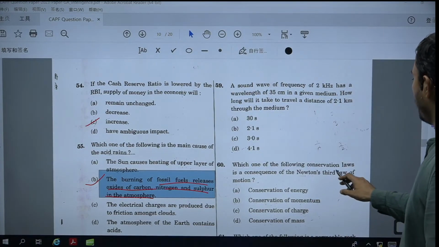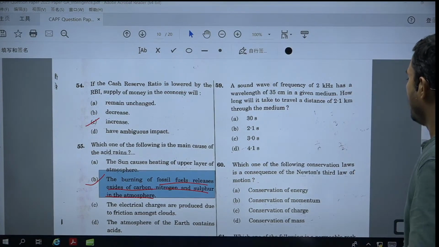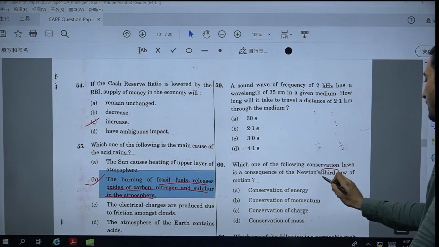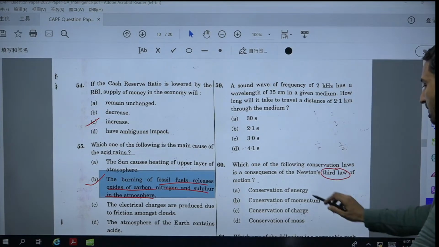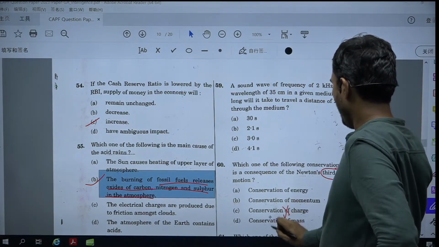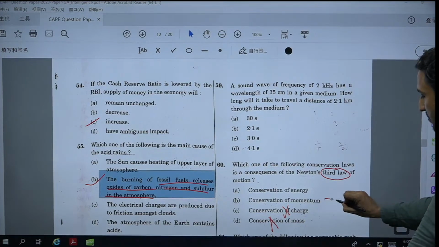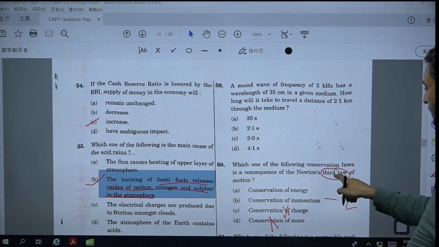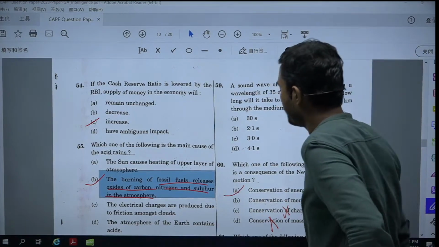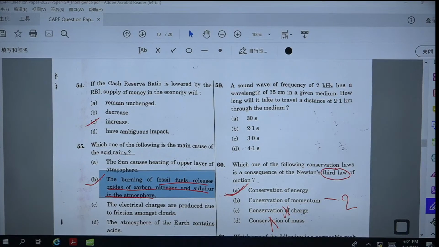Let's have another question. Which of the following conservation laws is a consequence of Newton's third law? What is the consequence of the third law? Conservation of energy and momentum. There is no conservation of charge or mass. So either it's energy or momentum, but momentum is for the second law. So the third law is related to conservation of energy. Third law is directly related to conservation of energy.